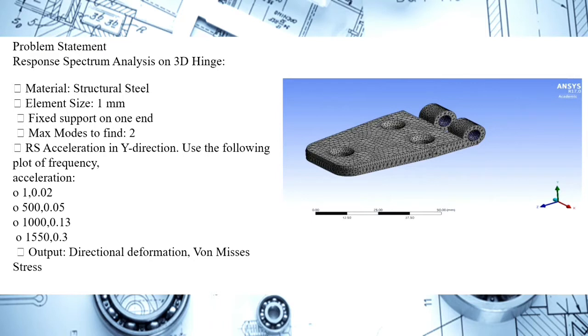the modal analysis. In the problem statement, today we will discuss the analysis of a 3D hinge, in which the material we will assign is the static structure default, the element size is 1 mm, with a fixed support at one end, the maximum modes to find is 2, and RS acceleration in the Y direction. Use the following plot of frequency and acceleration. In the output we will find the directional deformation and the von Mises stresses.